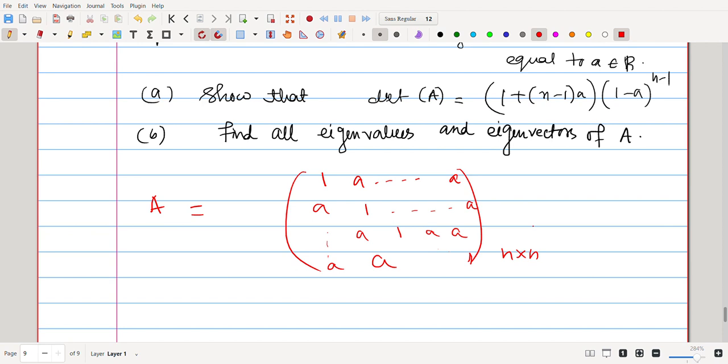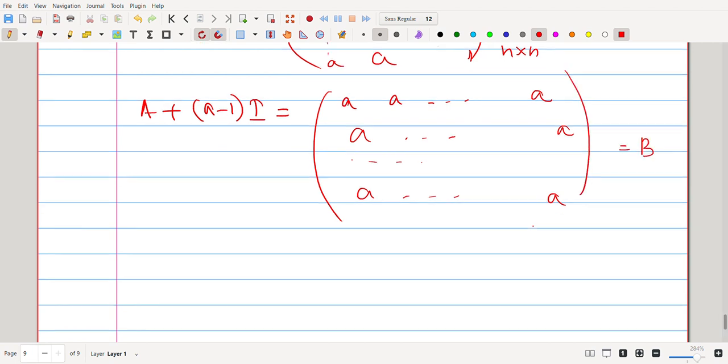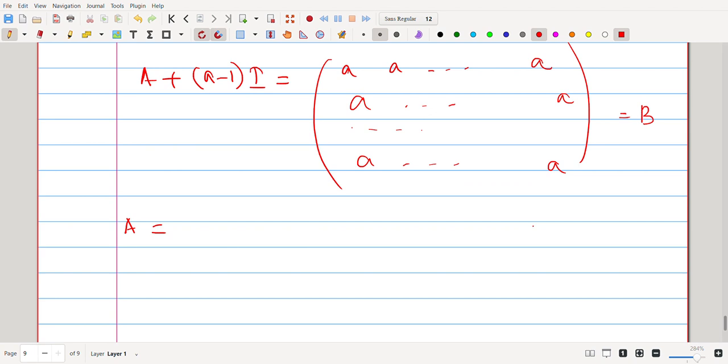Let us consider A plus (a minus 1) times the identity. Then it becomes a matrix with all entries a. So call this matrix B. Then A is basically B minus (a minus 1) times the identity, right?